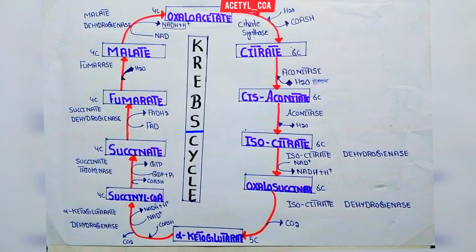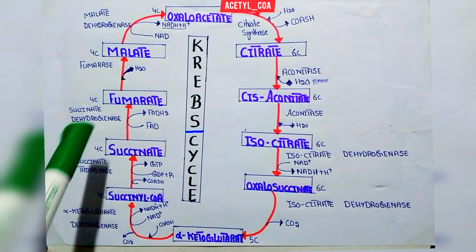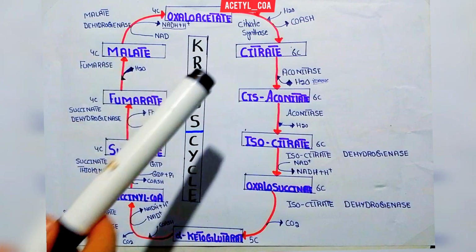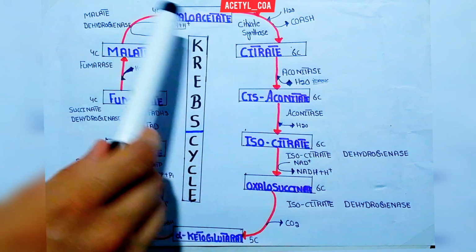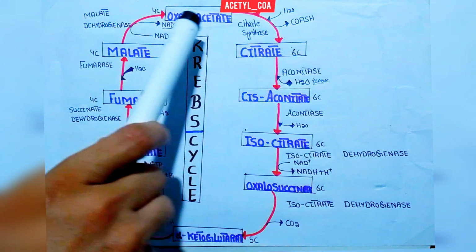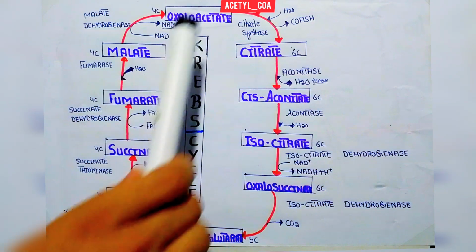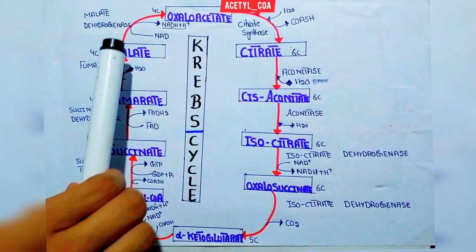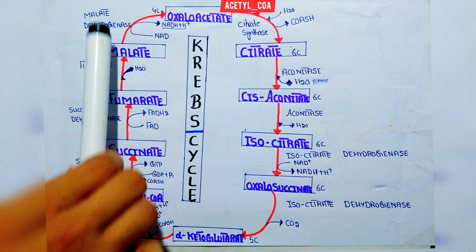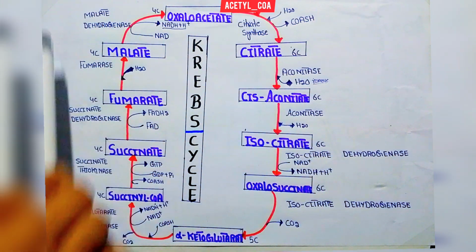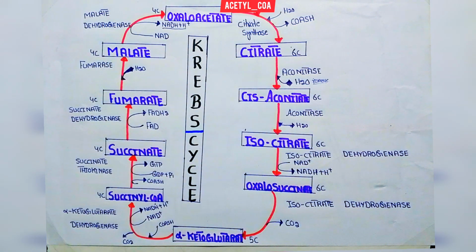But these irreversible reactions move in the forward direction because of the thermodynamic force. They have a strong tendency to move forward, and because of this, they create a thermodynamic pull, due to which the reversible reactions always move in the forward direction. So this is the overall Krebs cycle.